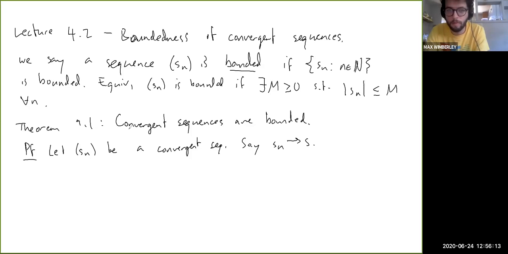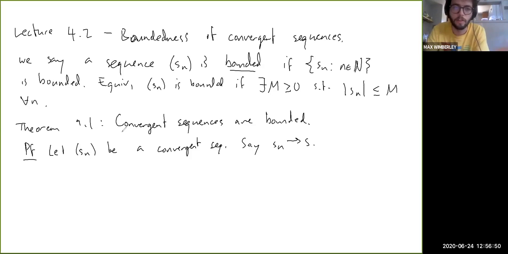It lets us, remember, pick epsilon and find capital N such that for that epsilon, everything stays within epsilon away from the limit value s after capital N, right? So in this case, all we need to do is use that to control the size of the terms in the sequence, right? As soon as you pick epsilon, anything has to stay within epsilon of s, you know it's bounded above by, say, the absolute value of s plus epsilon or something like that, right?